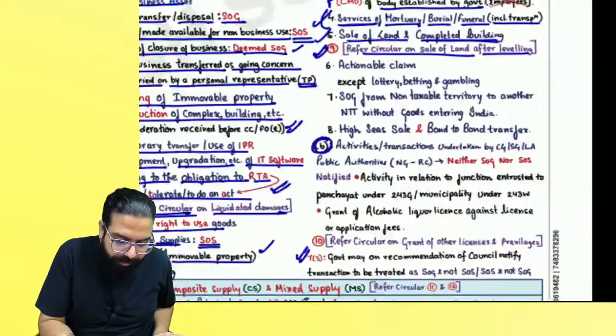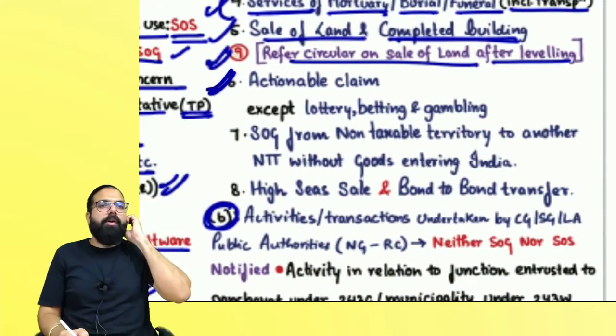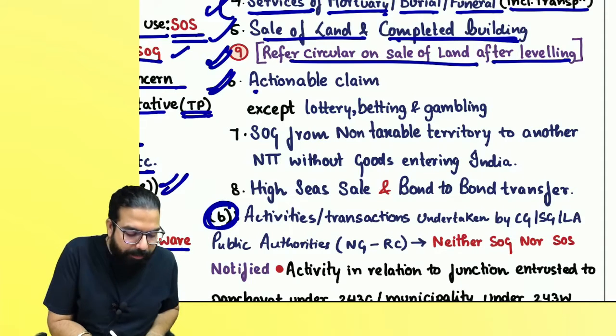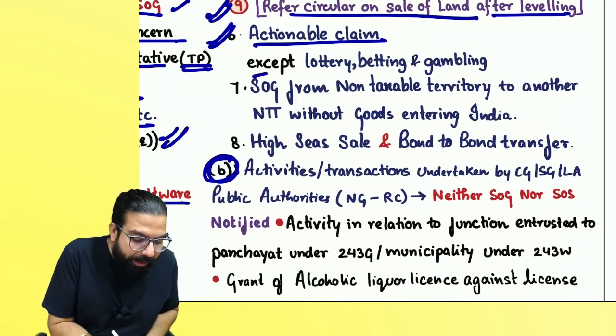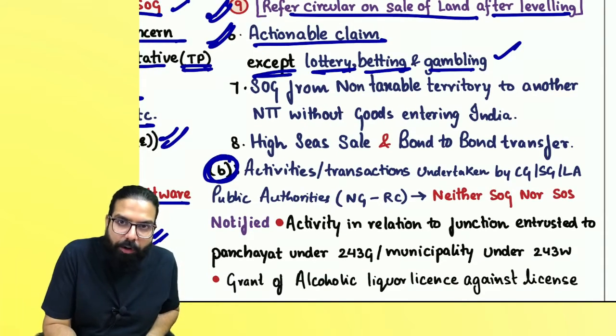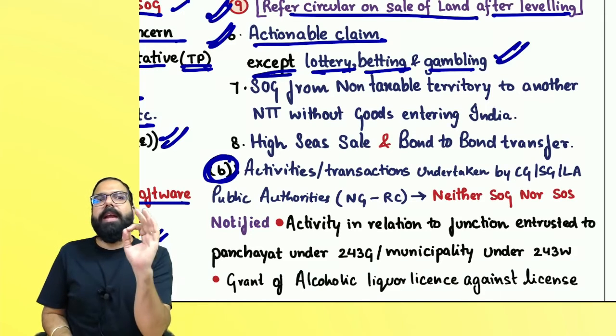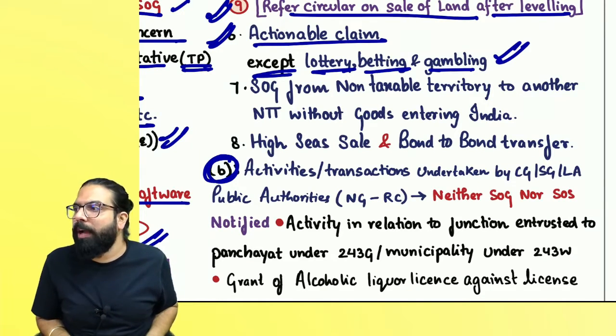The next one over here. Actionable claim. Remember, all actionable claims are goods, but all actionable claims are not supply of goods. Actionable claims are neither supply of goods nor supply of service, other than lottery, betting and gambling. Only lottery, betting and gambling ka whenever sale will happen, the GST will come. Other than that, any actionable claim, neither supply of goods nor supply of service.